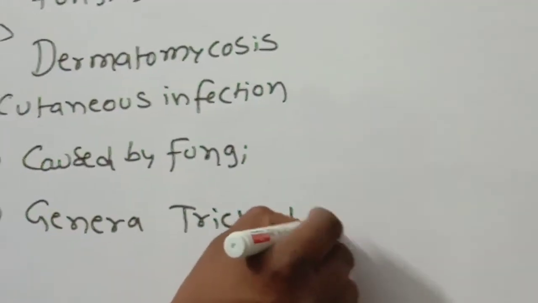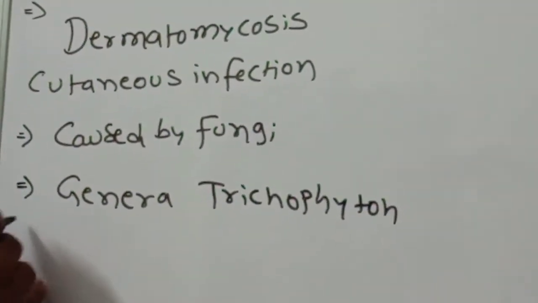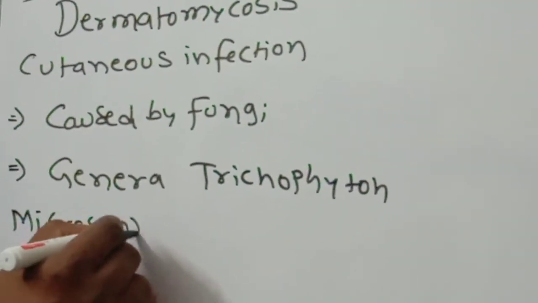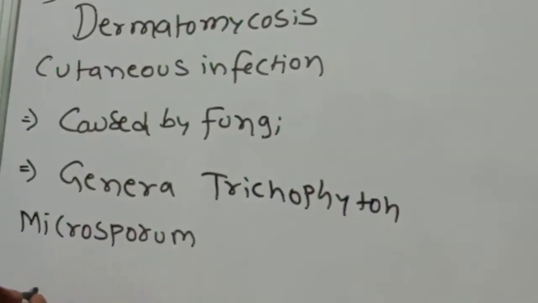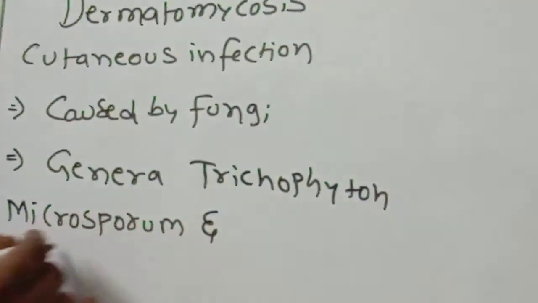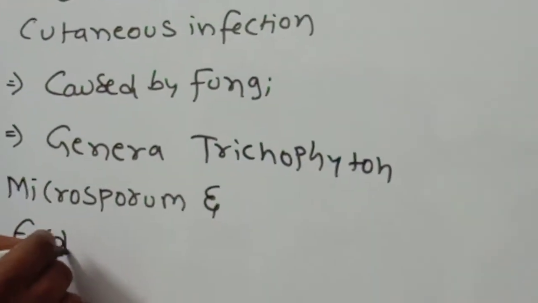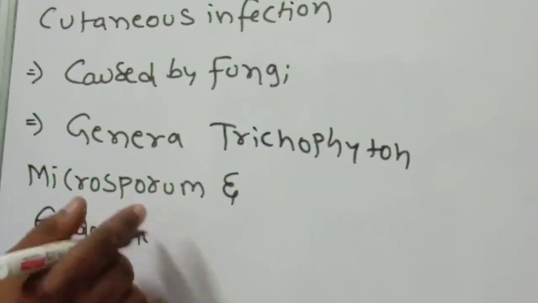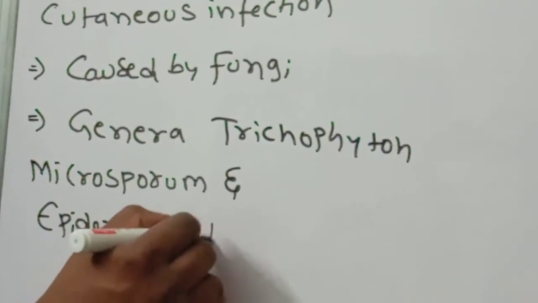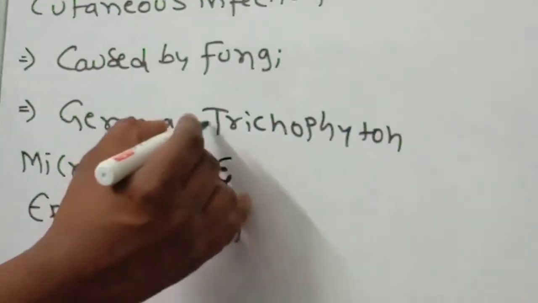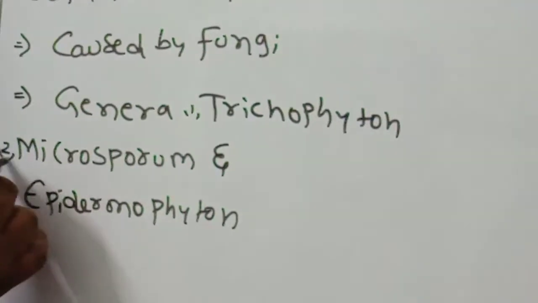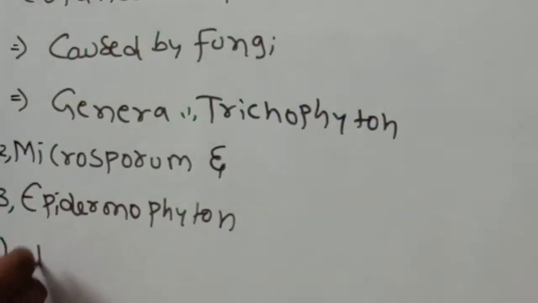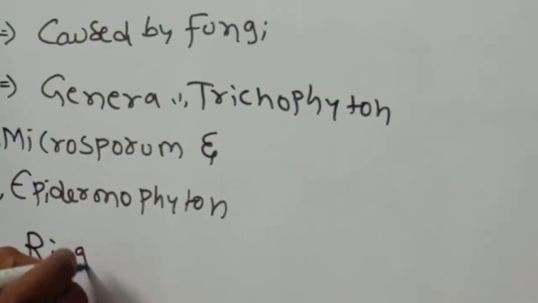Number 1, Trichophyton. Number 2, Microsporum. And the third one, Epidermophyton. Okay, children, so what are the genera? Trichophyton, Microsporum, Epidermophyton. First, we are going to discuss ringworm.